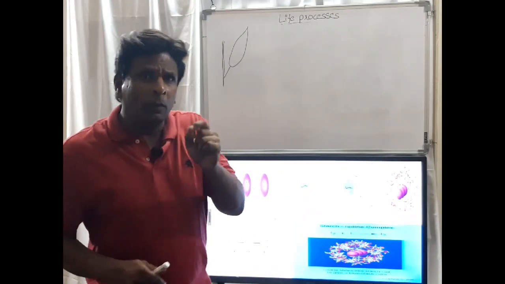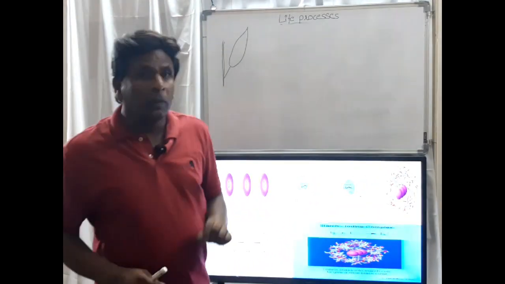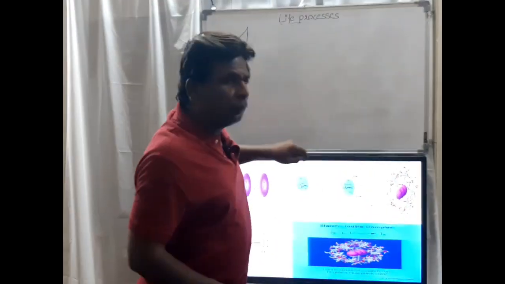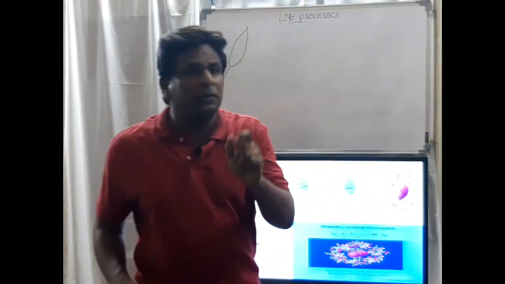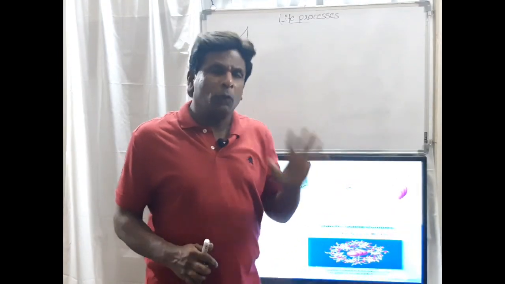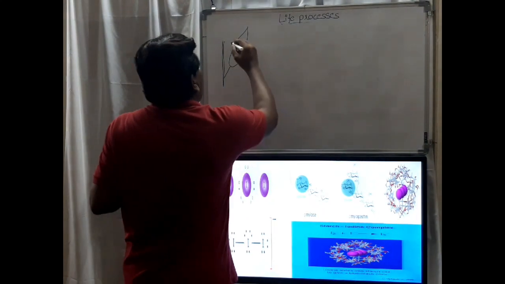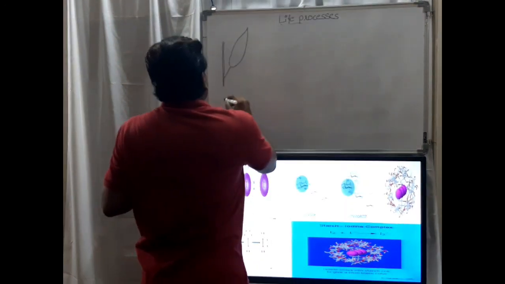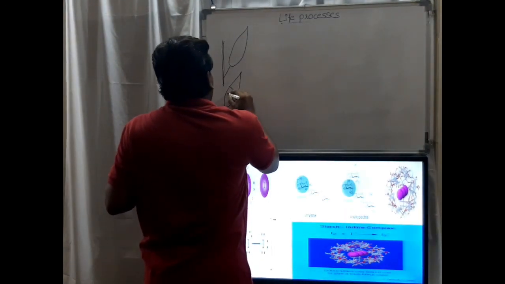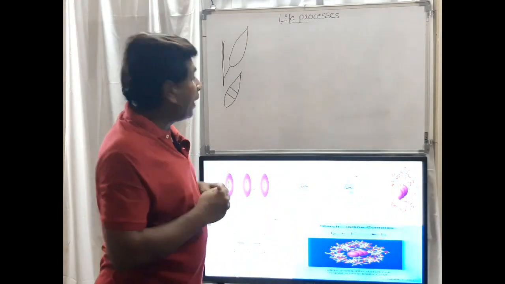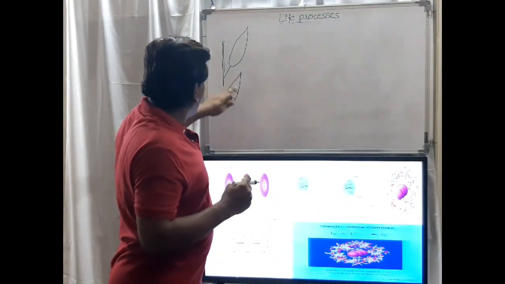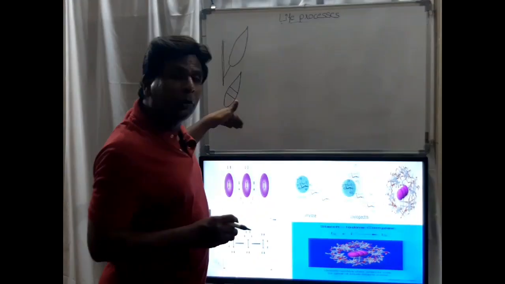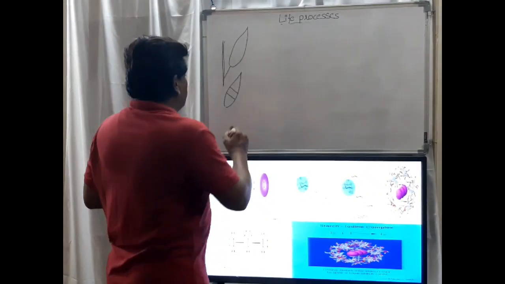Starch is necessary for our experiment. This I have explained. When you take a leaf, we know that there is already starch in the leaf. It is stored. So to remove the starch, we are going to put it in a dark place, and after that we are going to cover this leaf with paper, and this covered portion will not allow sunlight. Because of that, photosynthesis will not take place here. Then we are going to